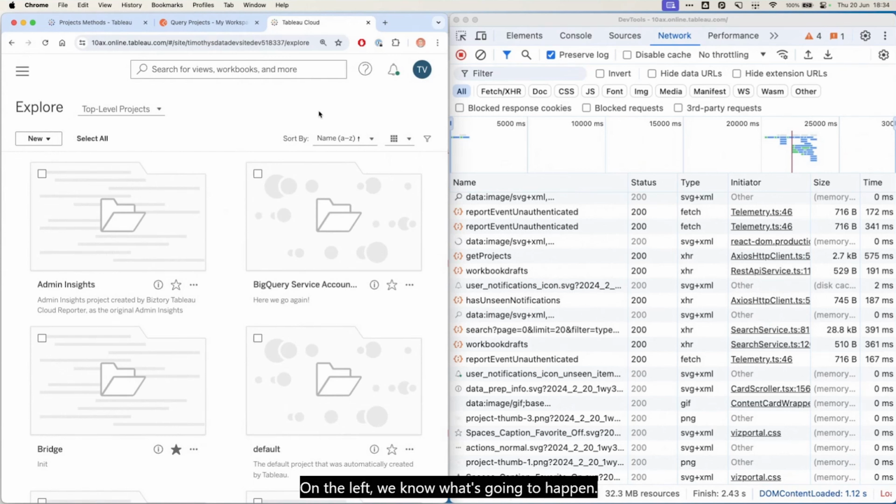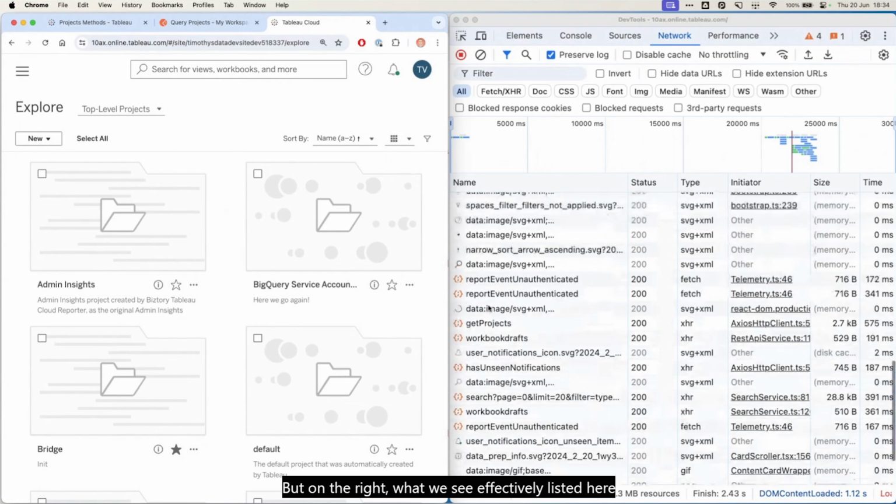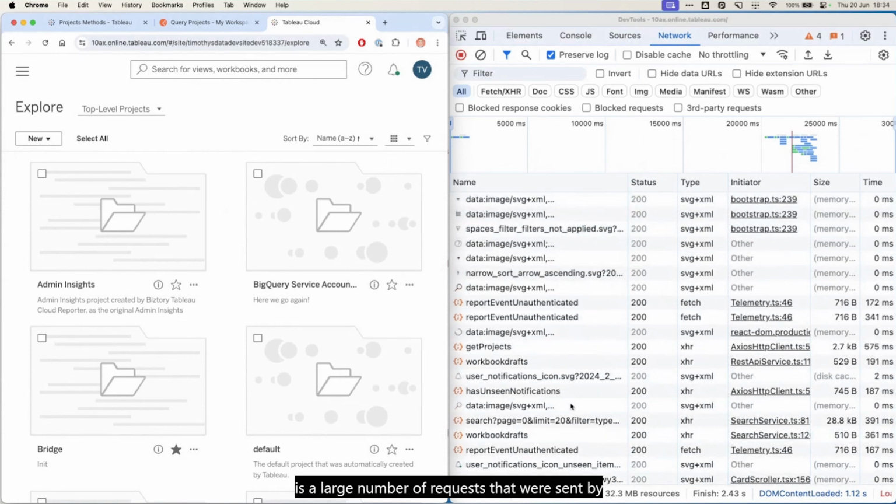On the left, we know what's going to happen. We're going to see our projects. But on the right, what we see effectively listed here is a large number of requests that were sent by my browser to Tableau Cloud and the responses that go with these. In fact, every single line embodies a combination of request and response. And with these developer tools, I now have the power to actually listen in on that conversation.